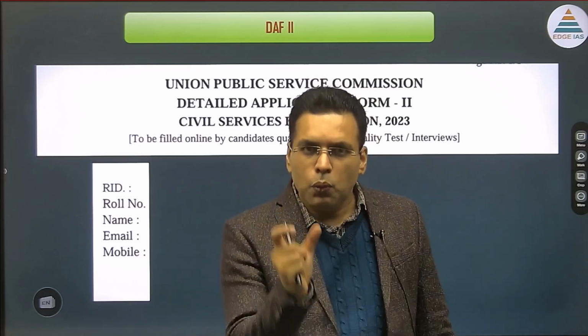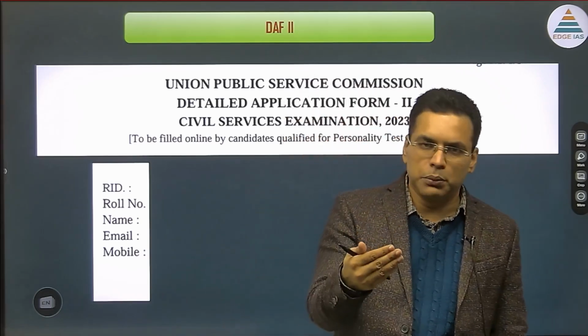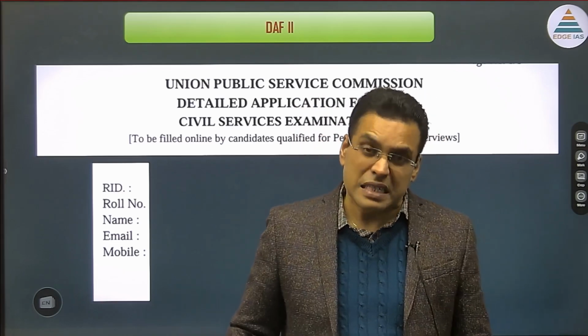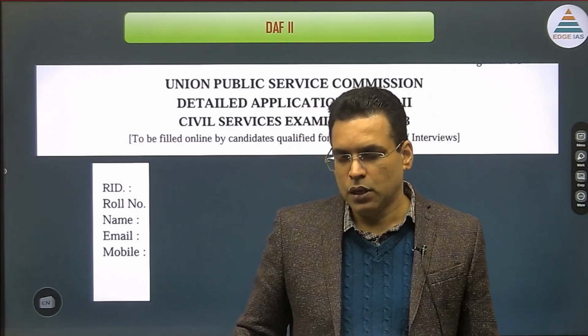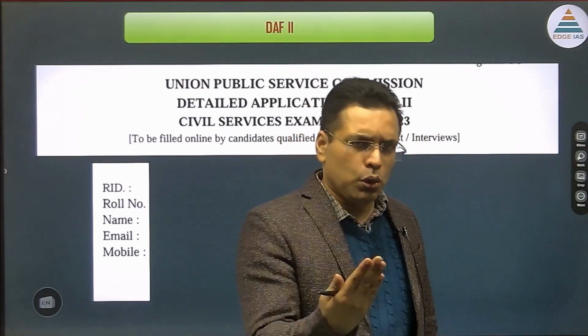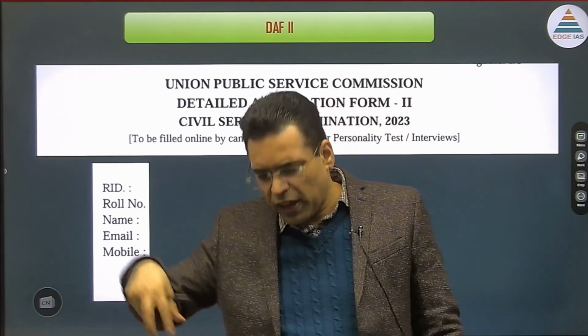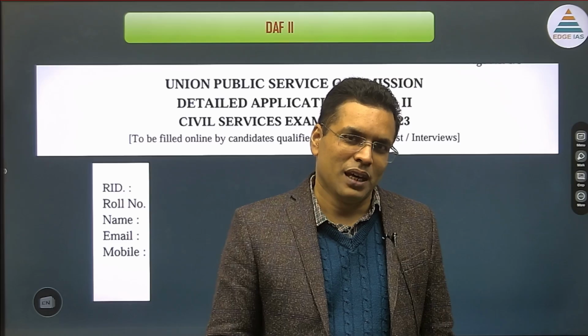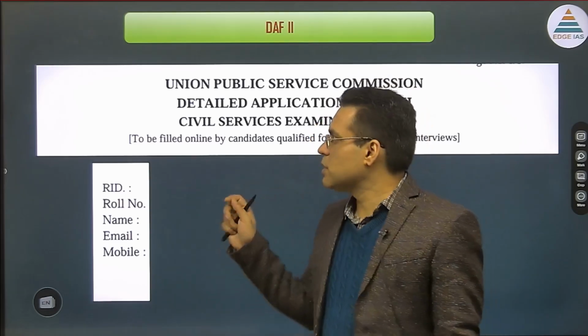This DAF is with the panel members, because when you go into the interview hall, the DAF is what is seen at first impression. The moment you come, because I don't know you as a person, the 5 people sitting as panel members will see the DAF and they will decide the outcome. So it is very important to understand the importance of DAF here.